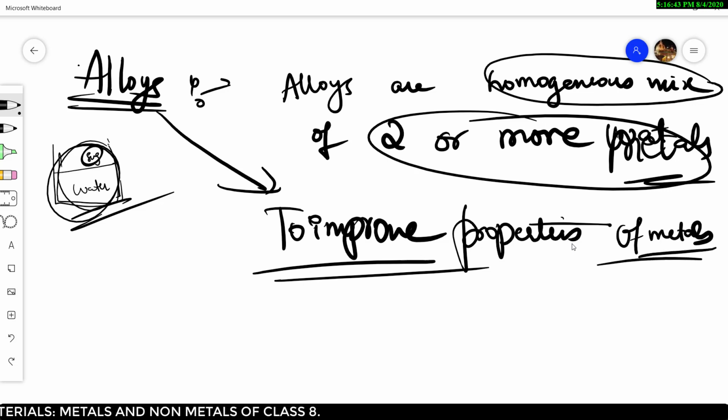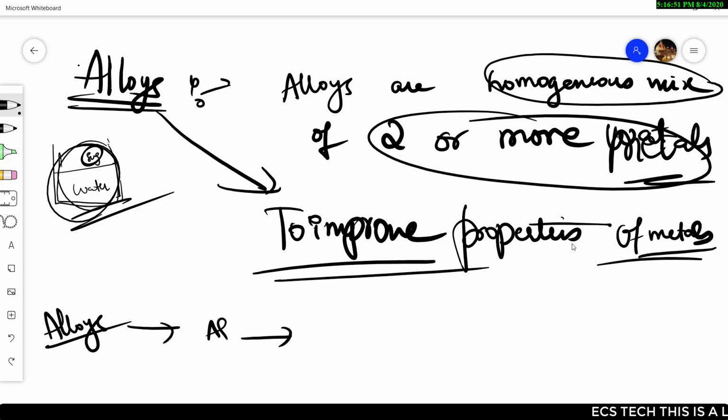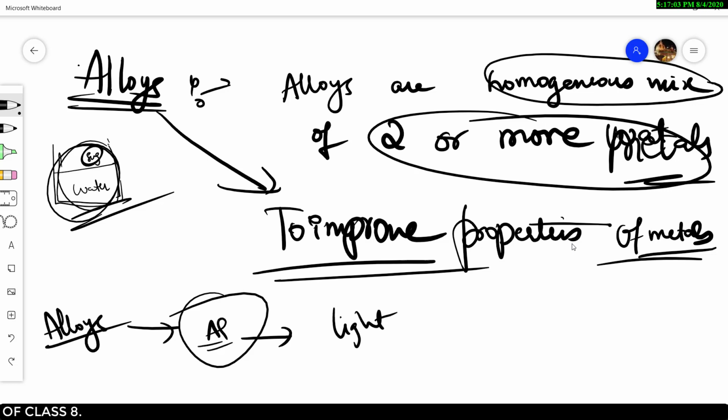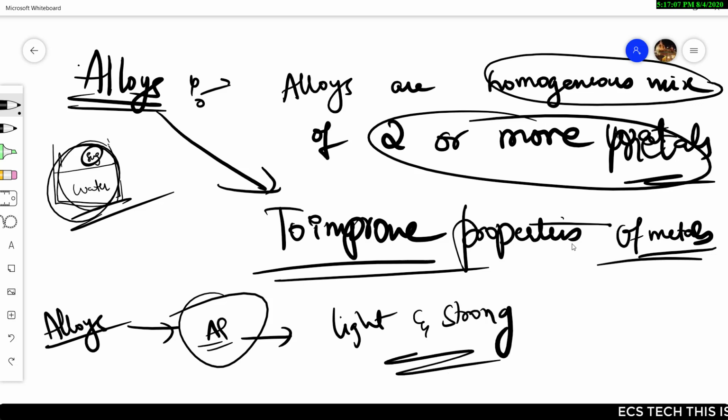Let us take alloys of aluminium. We mostly make alloys with aluminium as a base material because aluminium is light in weight, and alloying can make it light and strong and improve its properties.